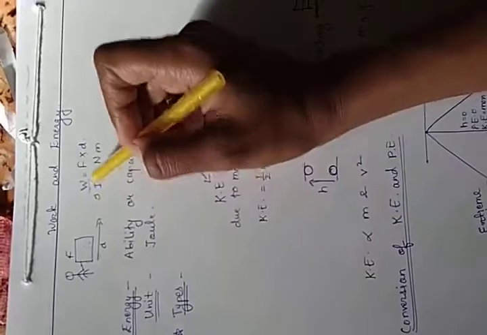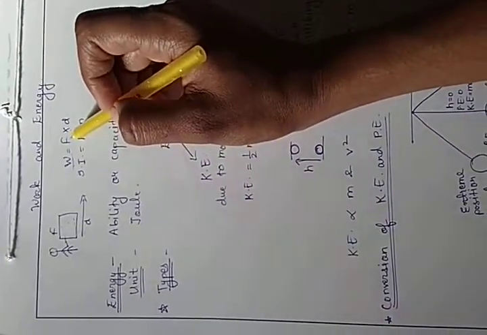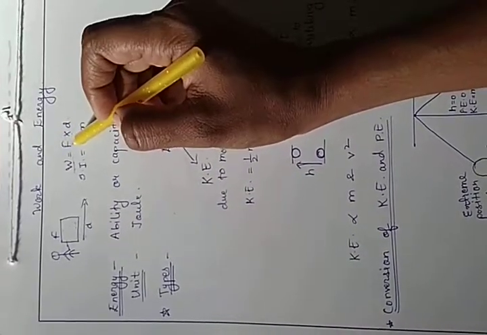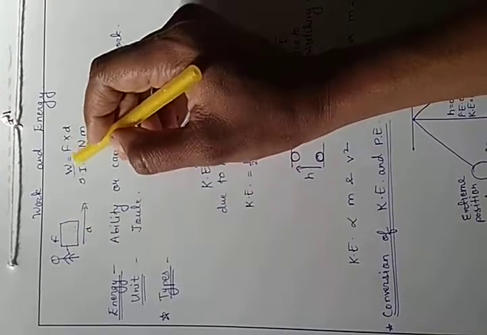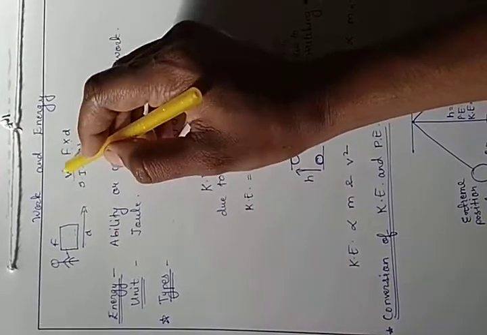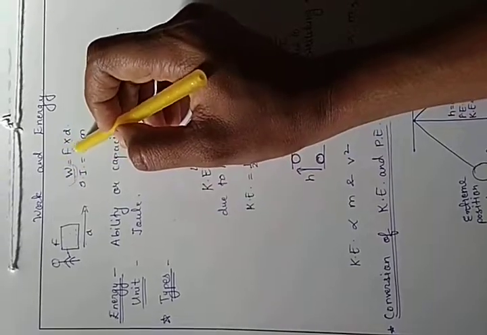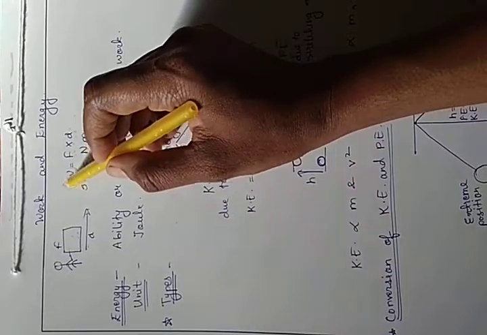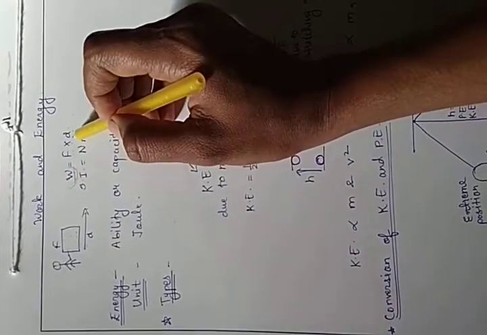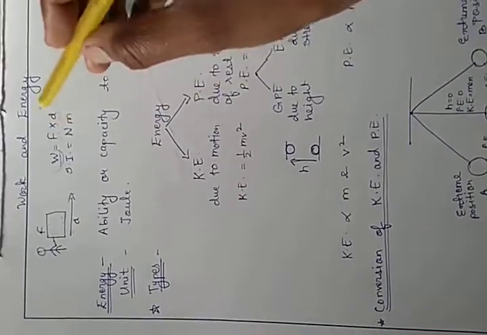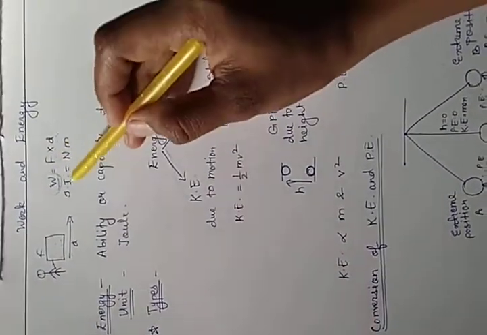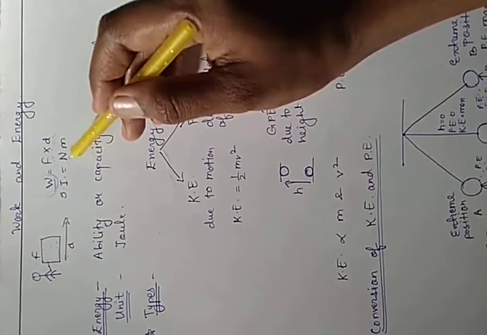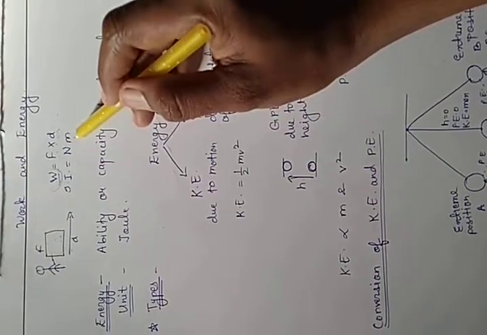is done. So work is the quantity which depends on force and displacement. Displacement is a vector quantity and force is the force which is applied. When force is applied and an object moves, only then is work done. But if force is applied and the object does not move, then in physics that is not considered work done. Only when it moves through a distance is the work considered done. The SI unit of work: force is in Newton, distance is in meter. So the SI unit of work is Newton meter. This is the SI unit.